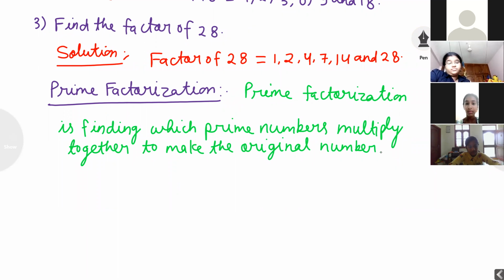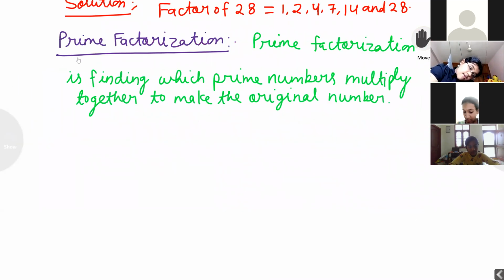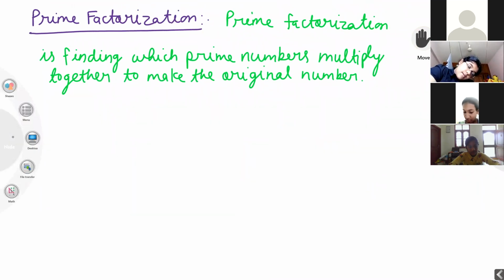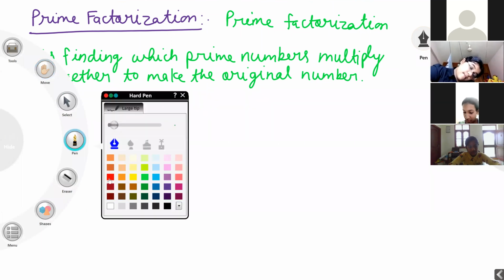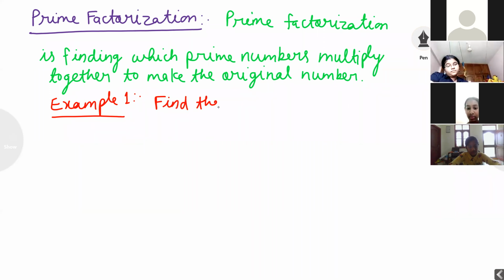Example first, find the prime factor of 24.